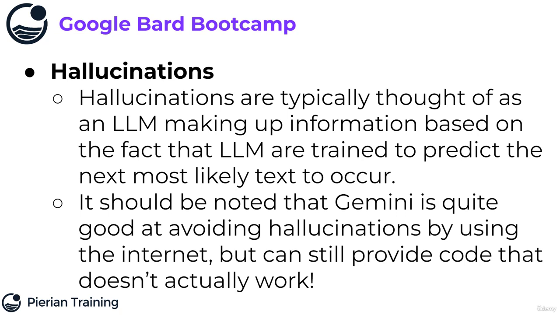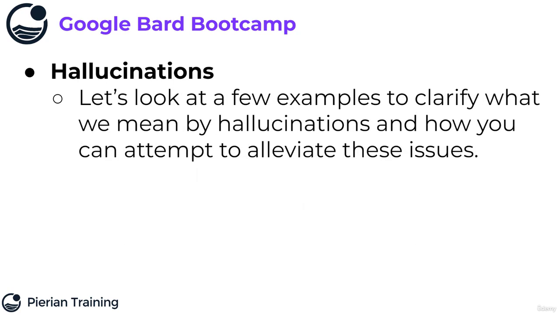However, it should be noted that Gemini is really quite good at avoiding hallucinations by using the internet, especially for normal text prompts. For example, if you ask for a Supreme Court case that doesn't exist, Bard will usually push back and say something like, "I'm not aware of that case, please give me more clarifying information." But when it comes to generating code, it can still provide code that doesn't actually work. So let's take a look at a few examples to clarify in particular what we mean by hallucinations, how to be aware of them, and how you can attempt to alleviate these issues.